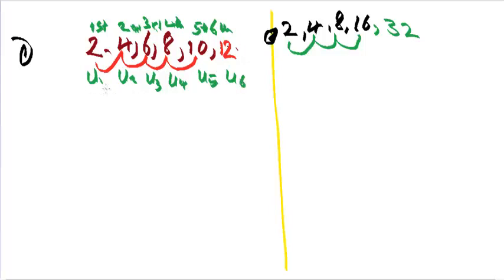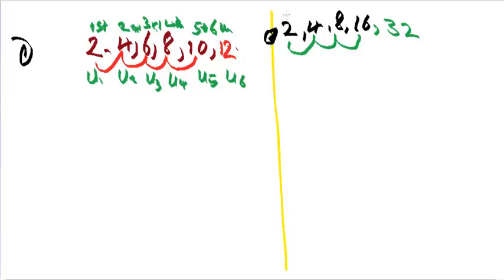We are denoting them by this alphabet here. Note that this is not always the case. Some books may use other letters, not necessarily the U, but in our case we are using U to denote the terms. So U1 stands for the first term, U2 stands for the second term, U3 the third term, U4 the fourth term, in that order.